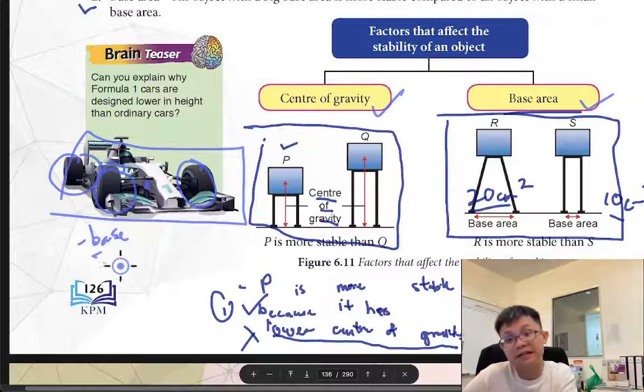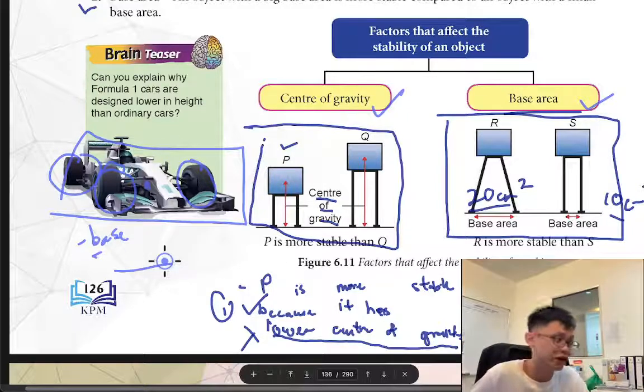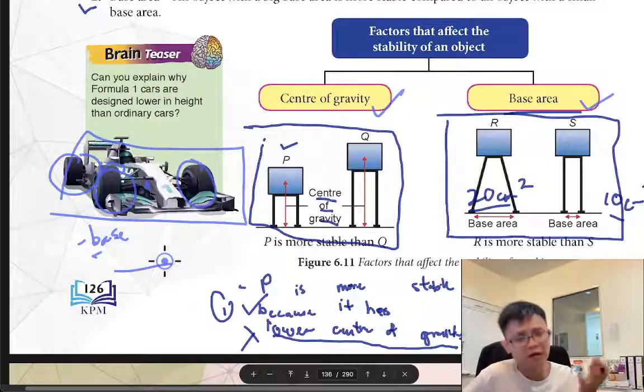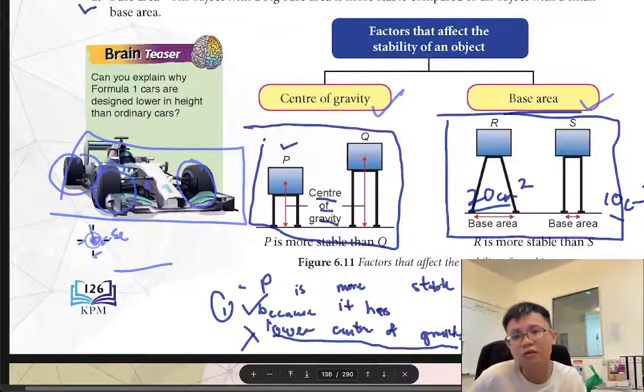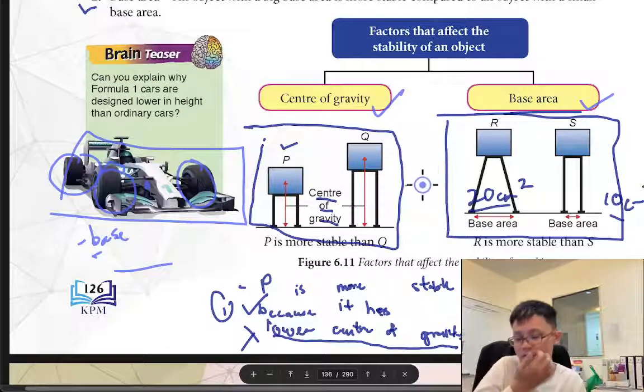So for example, this is a K-part question, and you cannot just read it in your book, because the book doesn't say. He can ask about a car, a house, a plane, a bird, a lake, he can ask anything. So after you understand the concept, you need to grab the concept lah. The concept is very important. Understand the concept, and then next time you can apply it in your life.